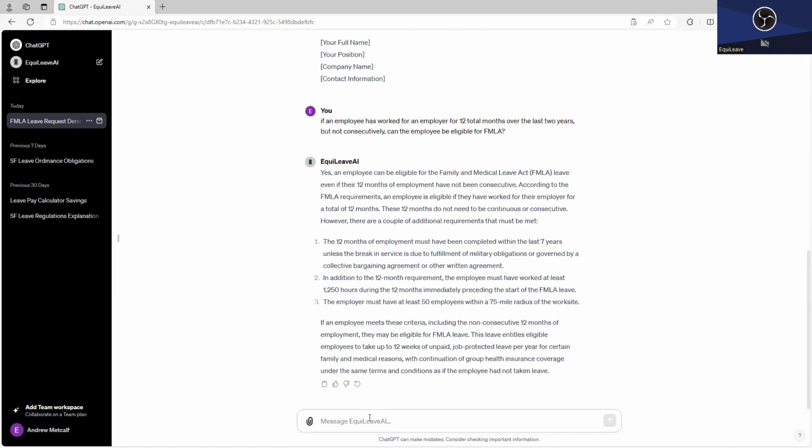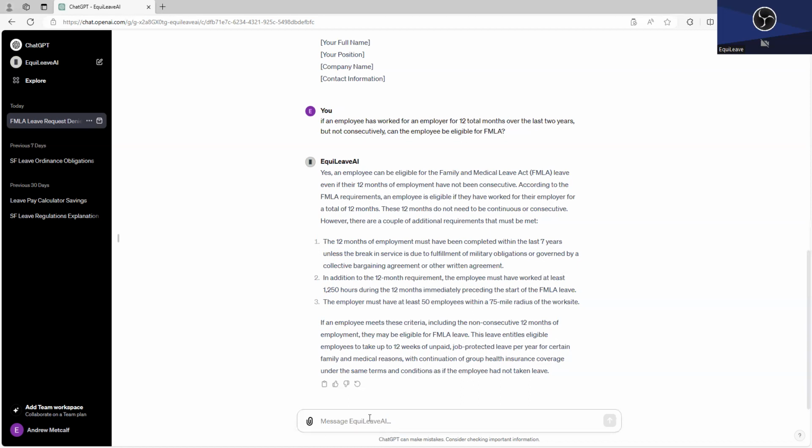So this is a really great example of how EquiLeaveAI can draft a communication for you. And then if you face a tricky situation, it might be able to pull some information that could answer a question and point you in the right direction. So think about how you might use that in your organization. I would challenge everyone on this call, go over to EquiLeaveAI, have it draft a communication that you might find tricky sometimes, and think about how you can use this to be empathetic with employees, to promote compliance, and to get basic information as you seek to promote good leave practices within your organization.